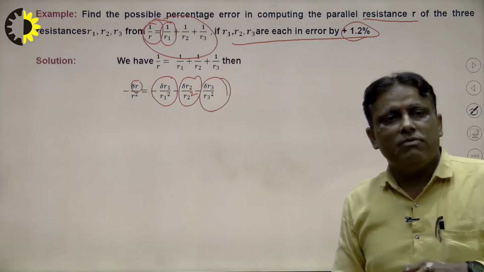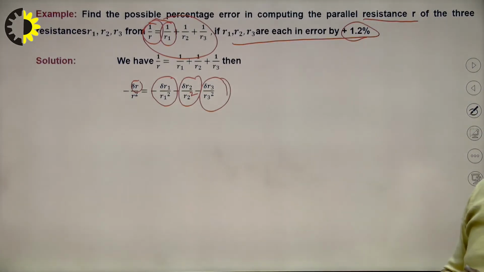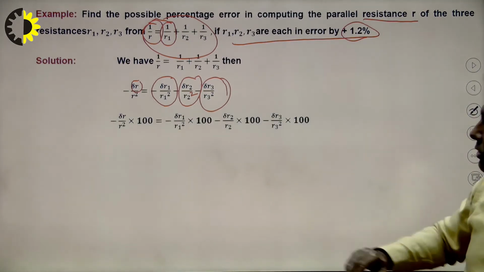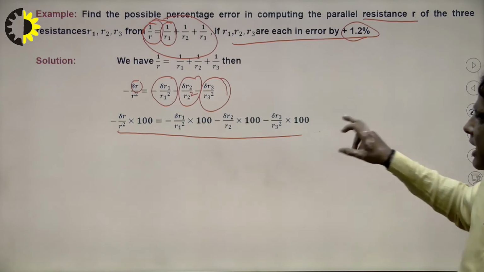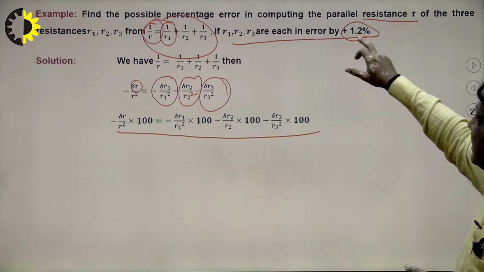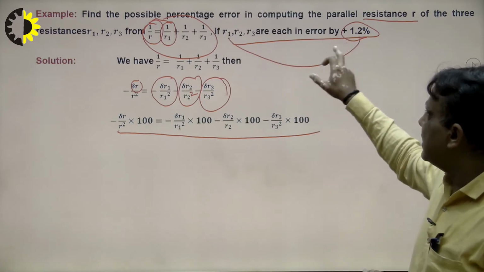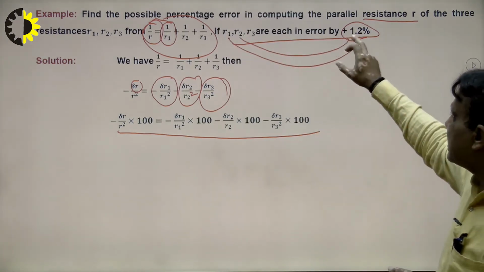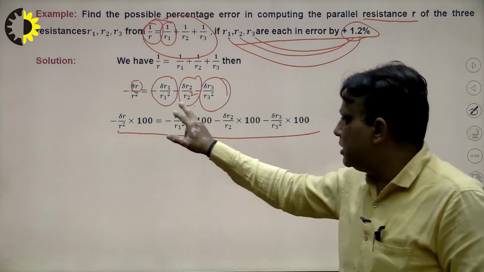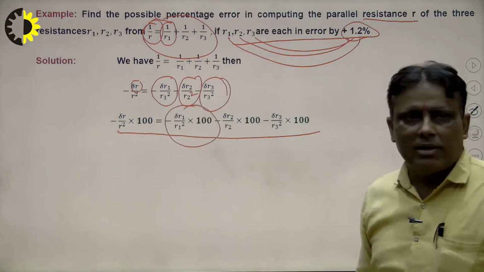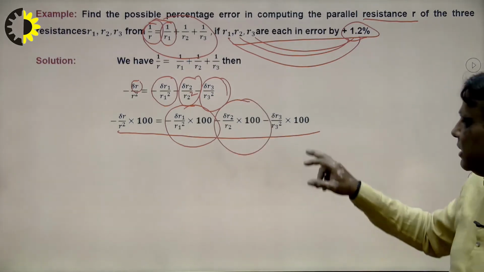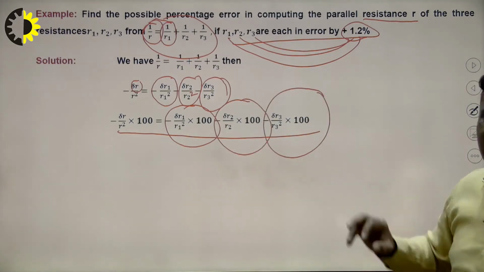Now the question is what will be the effect here, right? Suppose we multiply by 100 on both sides. So what will be the result here? We multiply both sides by 100, because the percentage error is given. This is the percentage error in r1, this is the percentage error in r2, and this is the percentage error in r3.